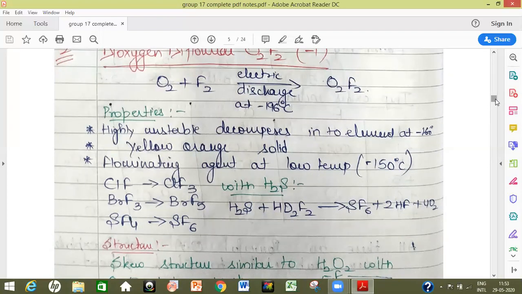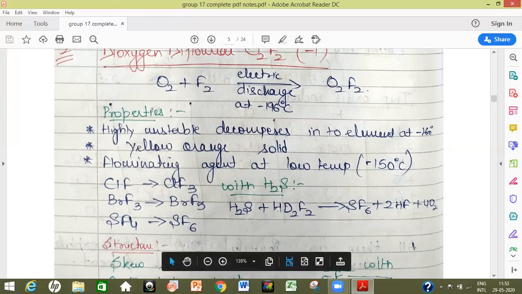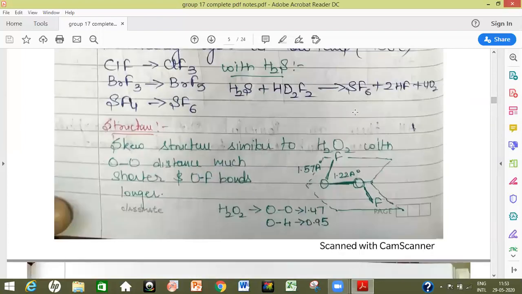It can be used for the fluorination of ClF to ClF3, BrF3 to BrF5, SF4 to SF6. It exhibits a very interesting reaction with H2S. When it is reacted with H2S, we get SF6 and HF. Both the hydrogen and sulfur get fluorinated with O2F2, and we get corresponding fluorides of hydrogen and sulfur both.